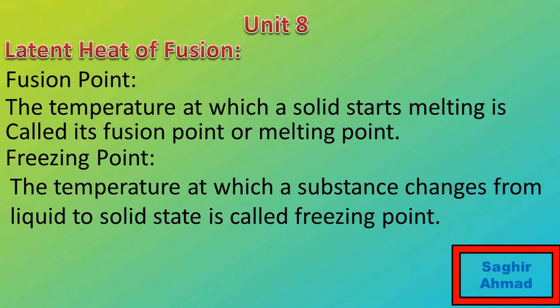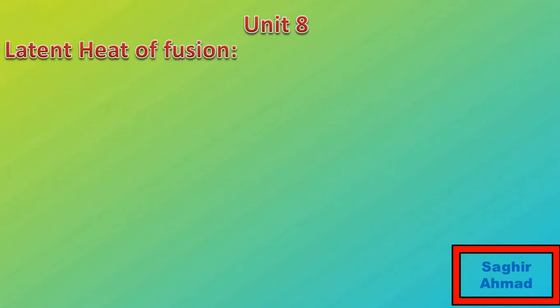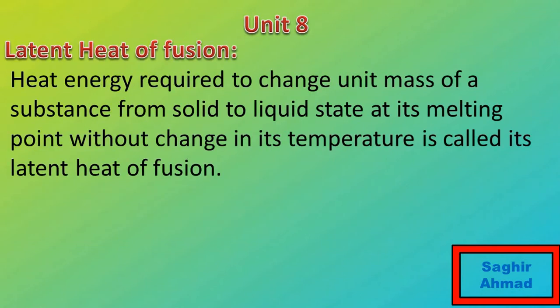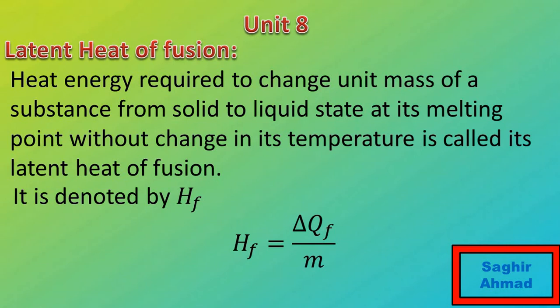Now, after discussing these two definitions, we are able to define latent heat of fusion. That definition is: heat energy required to change unit mass of a substance from solid to liquid state at its melting point without change in its temperature is called its latent heat of fusion. It is denoted by HF, and its mathematical formula is HF equals ΔQF over m. If you want to find the value of ΔQF, m will be multiplied with HF.